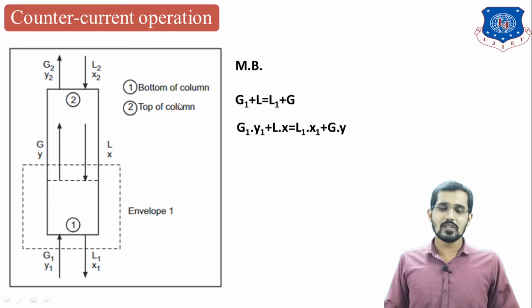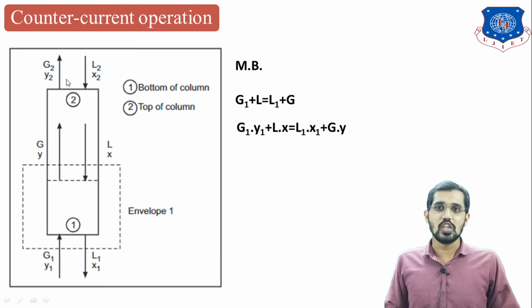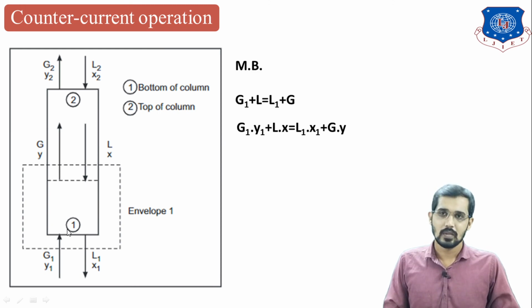For the component balance, multiply by the compositions: G1 Y1 plus L2 X2 is equal to G2 Y2 plus L1 X1. So this is the overall material balance for this system.